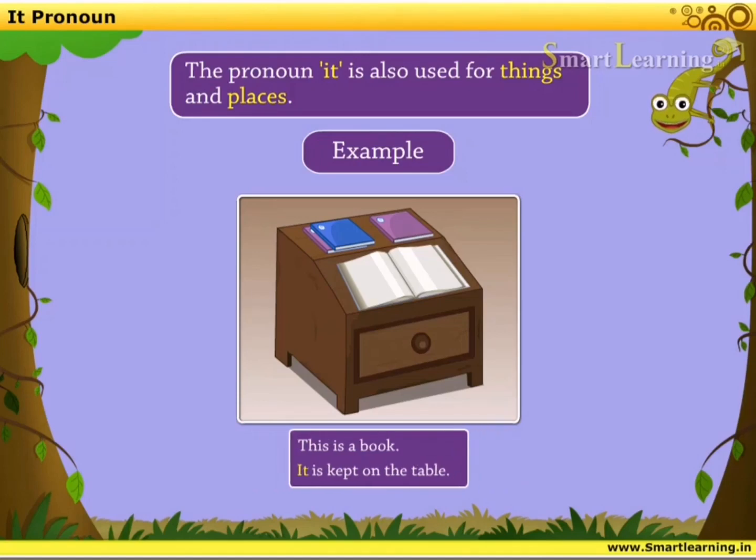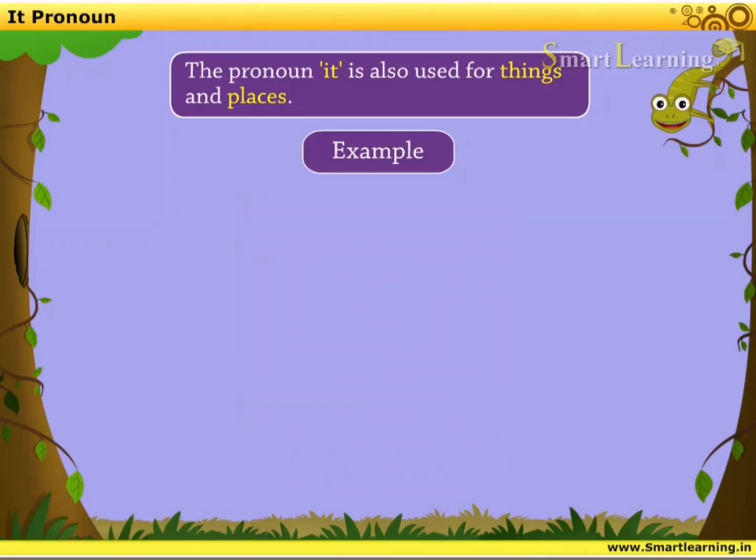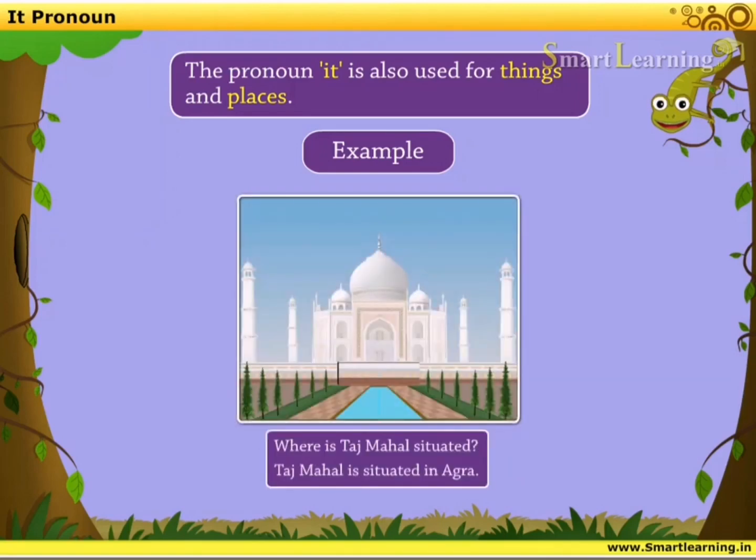Now coming to the next example related to a place. Where is Taj Mahal situated? Taj Mahal is situated in Agra. In this example, we can observe the repetition of the noun Taj Mahal in the sentence. It is the name of a place, so we can use it for the noun Taj Mahal.